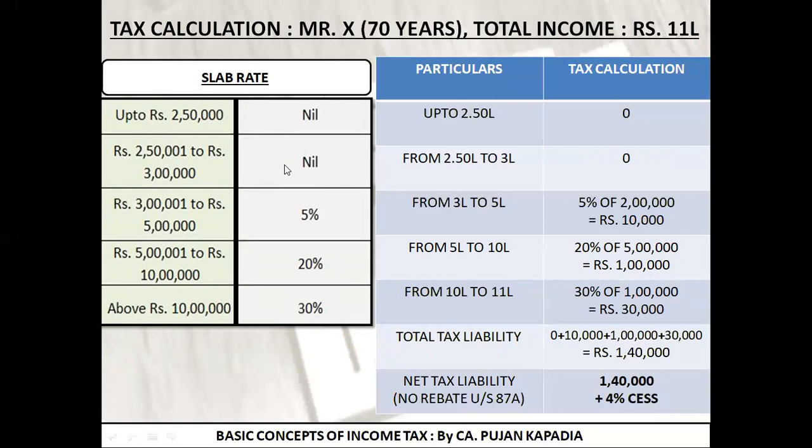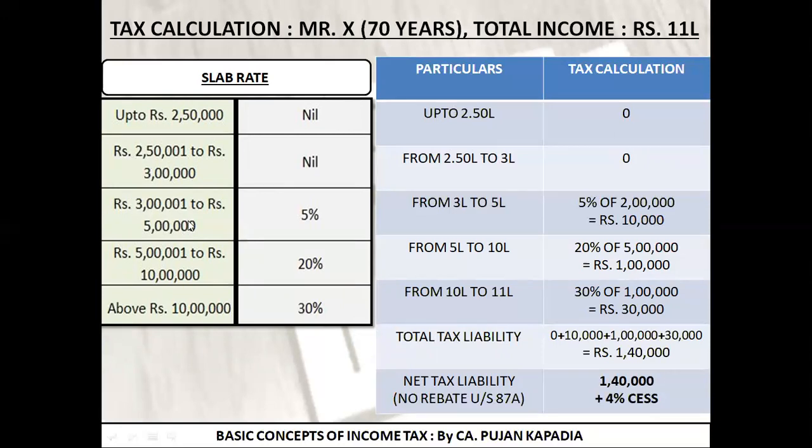So up to 3 lakh, the person does not have to pay any tax. If he is a very senior citizen, up to 5 lakh there is no tax liability. So if it is 5 lakh, what will I retain? Nil. Now in this particular case, it is senior citizen, so up to 3 lakh there is no tax liability. So you can see friends over here in this table, up to 2,50,000 and up to 3 lakhs, there is zero tax liability. Clear? Let's move ahead.